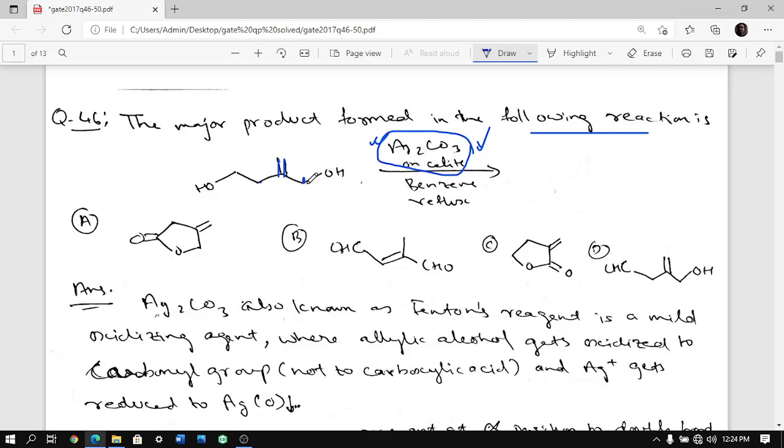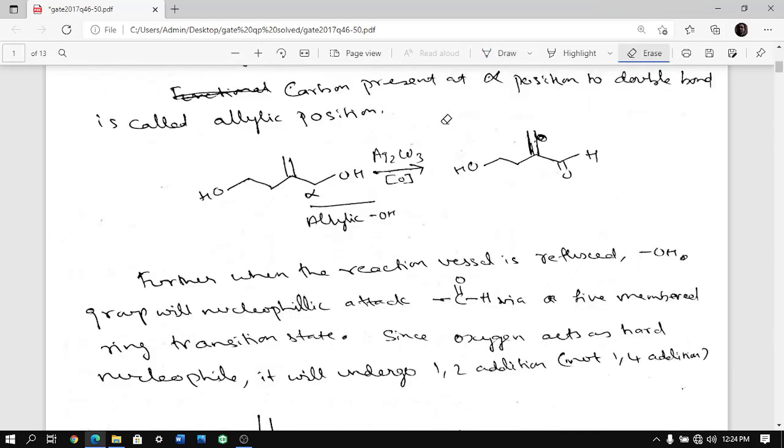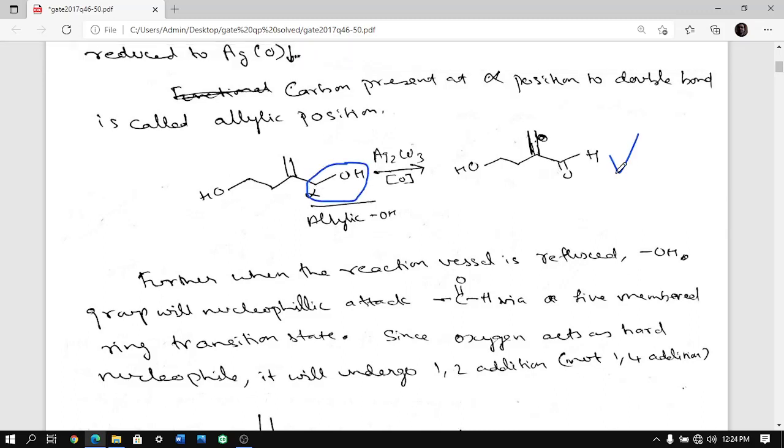So you can see here on this allylic position we have OH. Here there is a carbon, so we don't talk about this, we talk about this. On the allylic position there is OH, so it is called an allylic alcohol group. So it will oxidize only the allylic alcohol group, that means this one and not this one. So what happens in the reaction? You oxidize it and this part becomes oxidized, alcohol becomes aldehyde, and you are getting this.